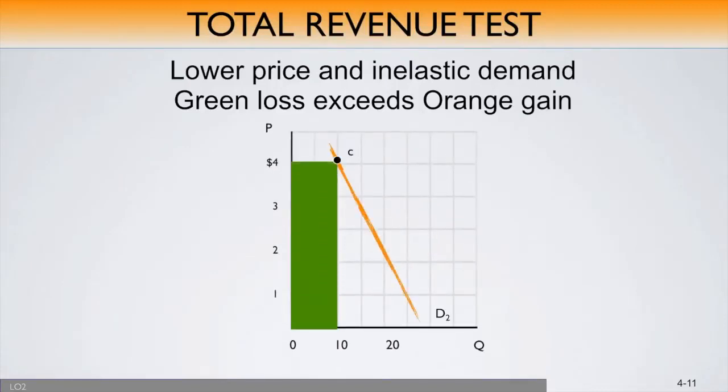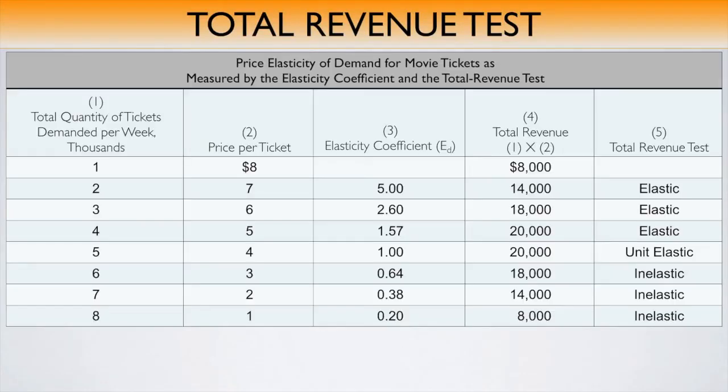In this case, we can see that a price change from C to D, from $4 to $1, results in a reduction in revenue. Reducing the price from $4 to $1 resulted in a decrease in total revenue. Notice that in the high price region, demand for movie tickets is elastic and revenues increase as prices fall. Midway through this schedule, however, movie ticket demand is unit elastic and revenues stay the same as price changes. In the low price region, however, demand is inelastic, and as price falls, revenues also fall.